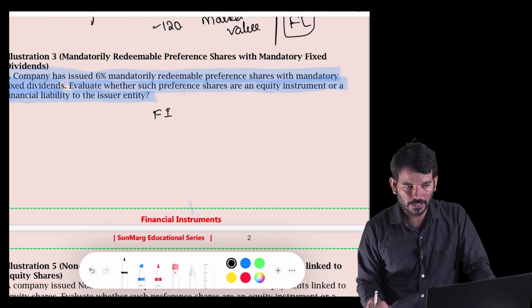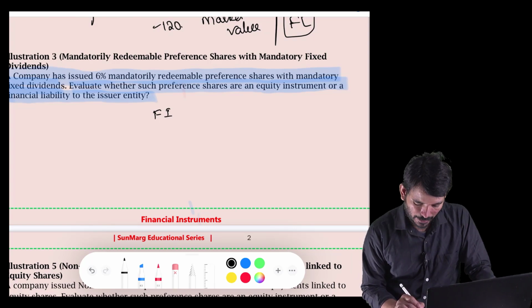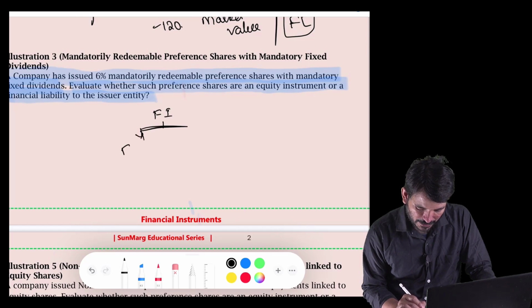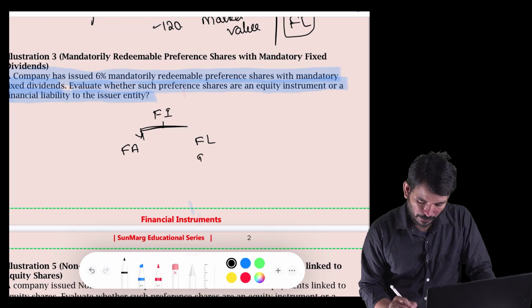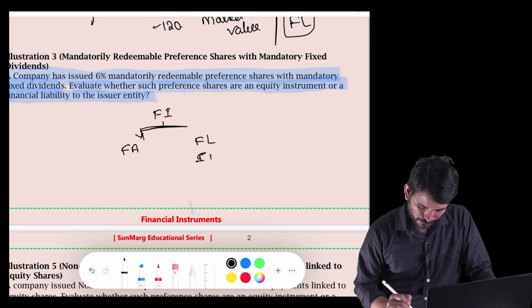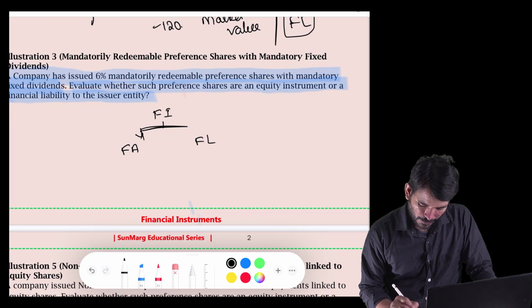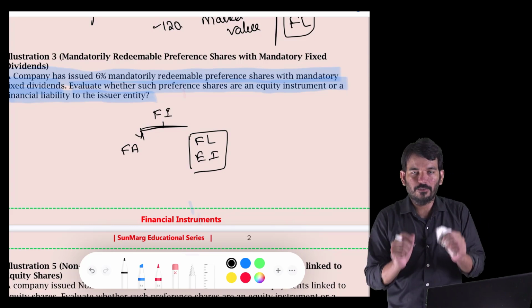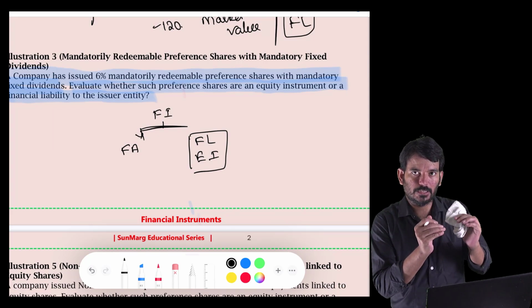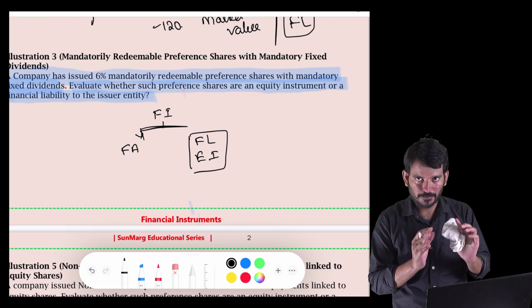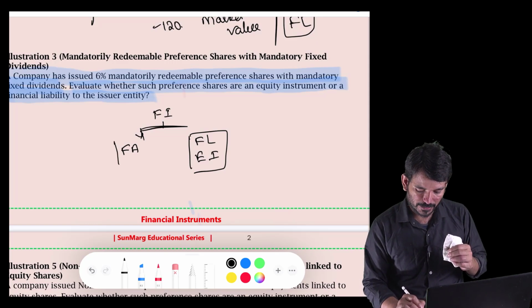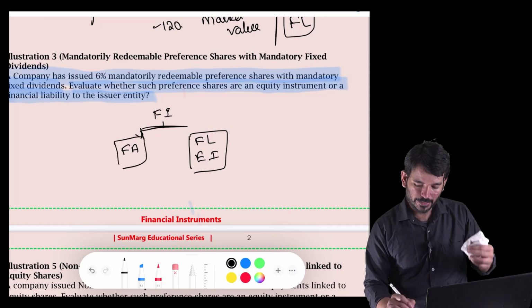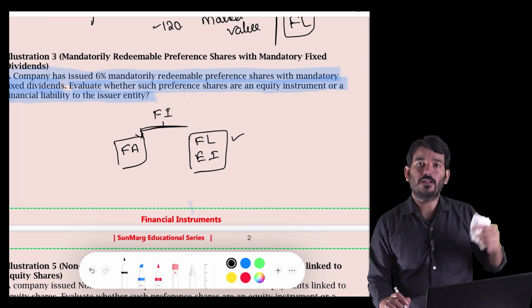Then it will become a financial asset to one party, and a financial liability or an equity instrument to the other party. Put simply, first we have to evaluate whether a contract is a financial instrument. Once it is, for one party it will be a financial asset, and for the other party it can be a financial liability or an equity instrument.